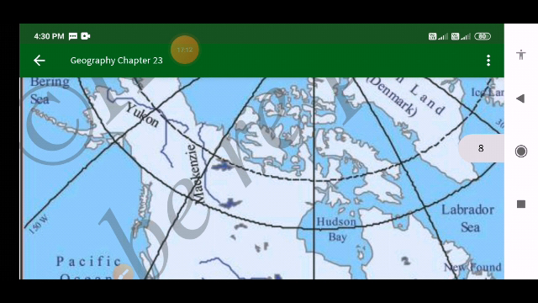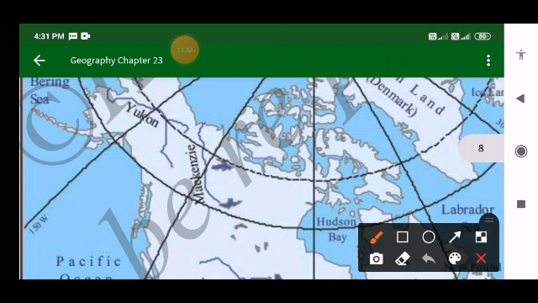The average height of the coastal plain is 150 meters above sea level. This area is sandy. That means it has a sandy soil which is relatively infertile.